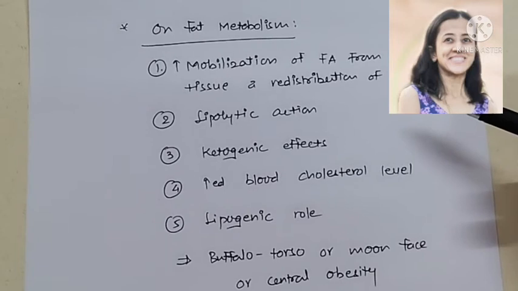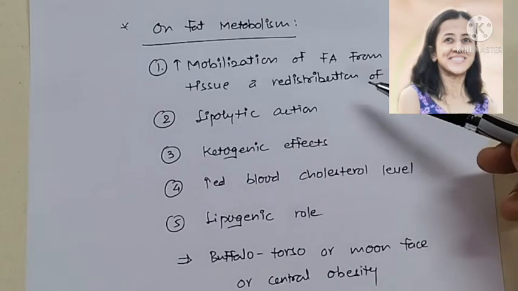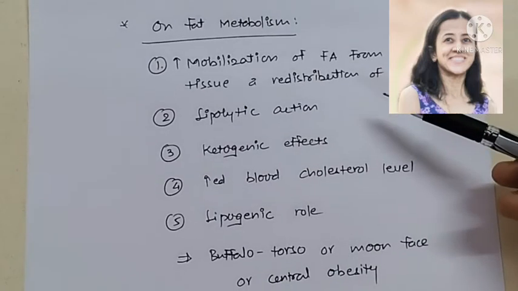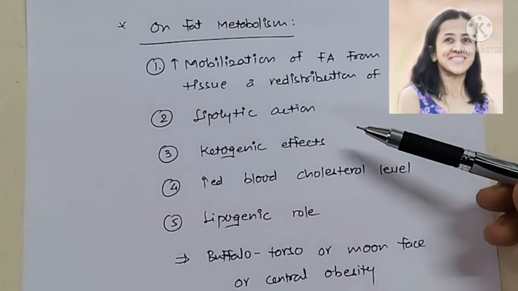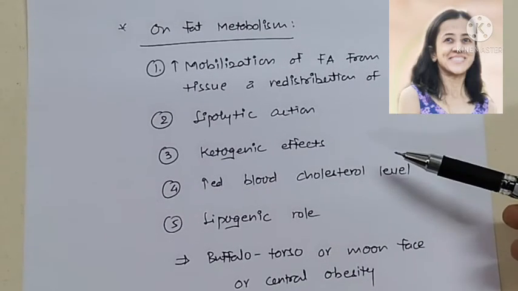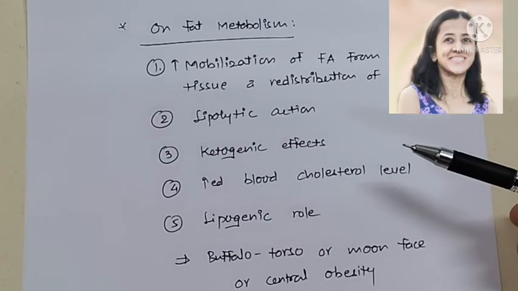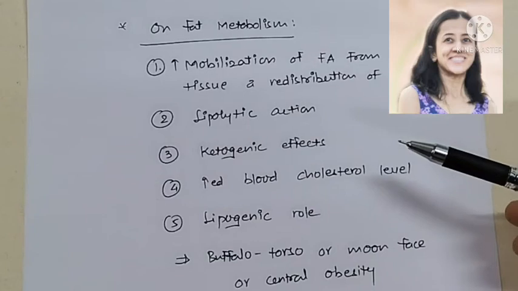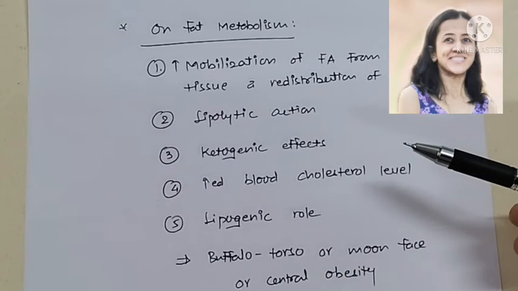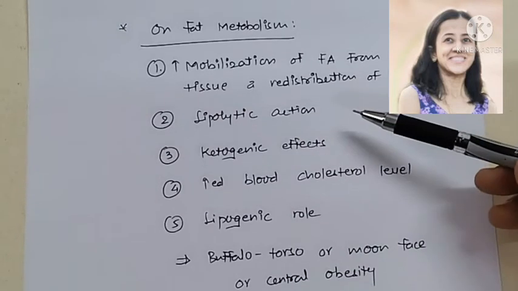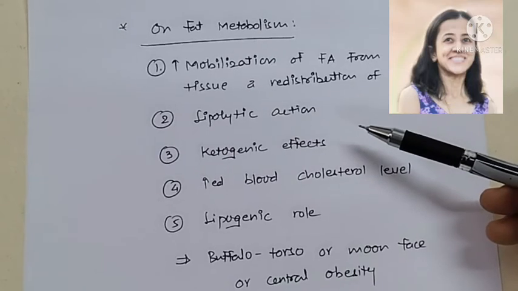So the metabolic system in the cell shifts from glucose to fat. So you can say here that fatty acids are mobilized from adipose tissue and redistributed. It also has lipolytic action. Glucocorticoids increase lipase activity by potentiating, or you can say permissive action of epinephrine, norepinephrine, growth hormone, glucagon and thyroid hormone. All these hormones increase lipolytic activity by increasing lipase, and this effect is increased by glucocorticoid. So you can say that it indirectly stimulates lipolysis.